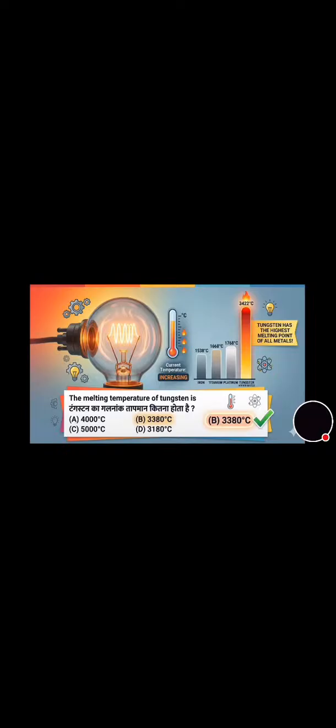Now move towards the next question that is on the screen. What is a class A fire? And correct answer is option B, that is wood, paper, cloth, etc. Now move towards the next question that is on the screen. If the number of valence electrons of an atom is 4, the substance is called what? And its correct answer is option C, that is semiconductor.